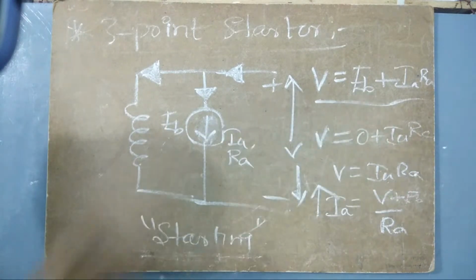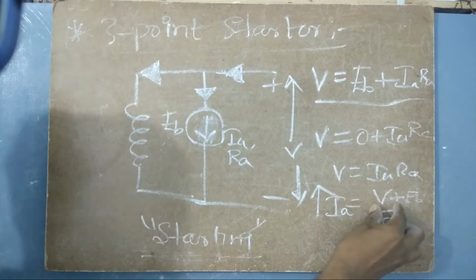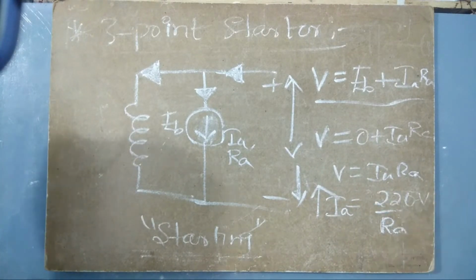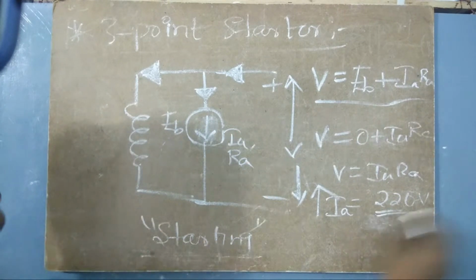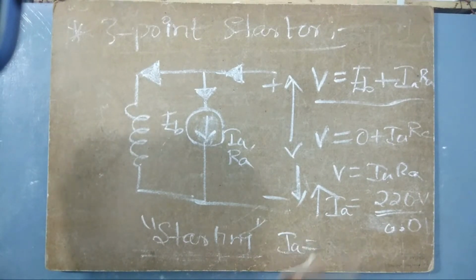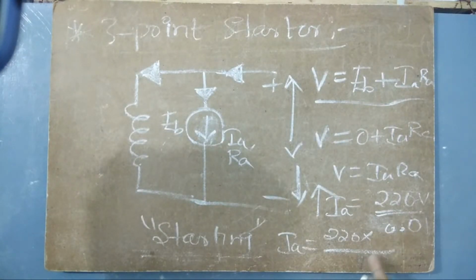But when there is no back EMF, what happens? When we apply 220 volts, let us say, the RA will be nearly about 0.01, I think. When it is 0.01, IA becomes very high. IA equals 220 into, this can be written as 1 by 100, so this 100 goes up.